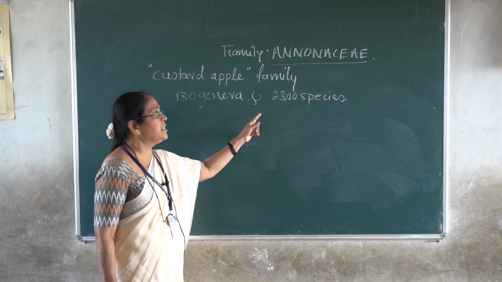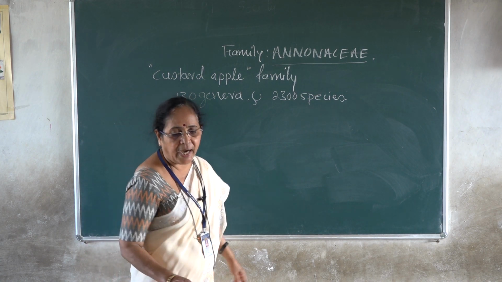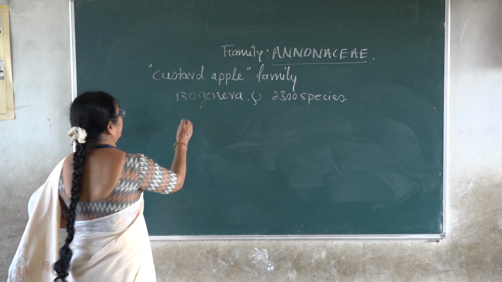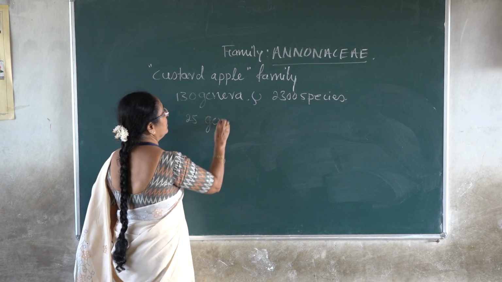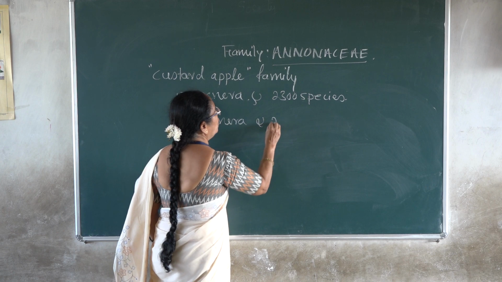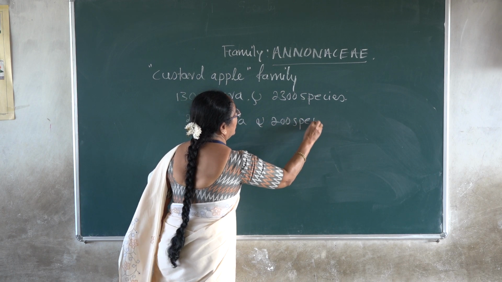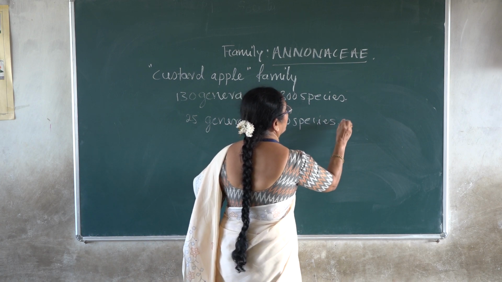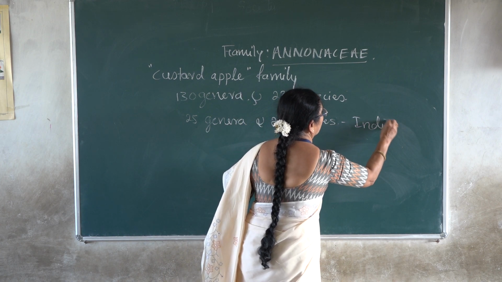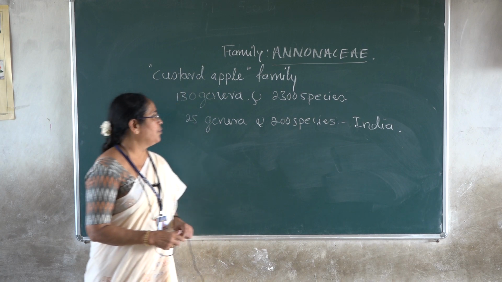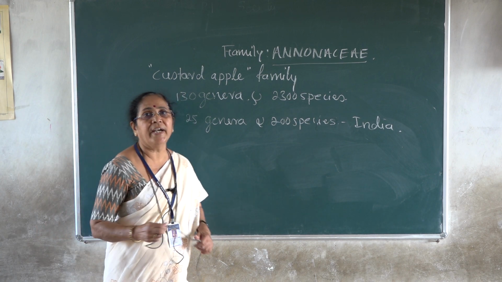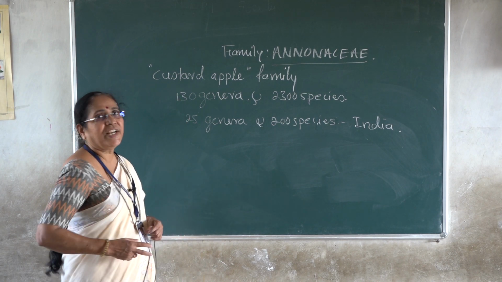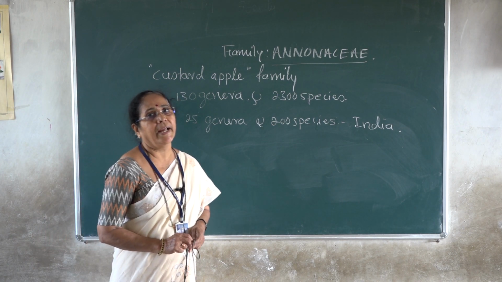Out of this number of existing genera and species, about 25 genera and 200 species are reported from India. This is just an introduction about the family Annonaceae.